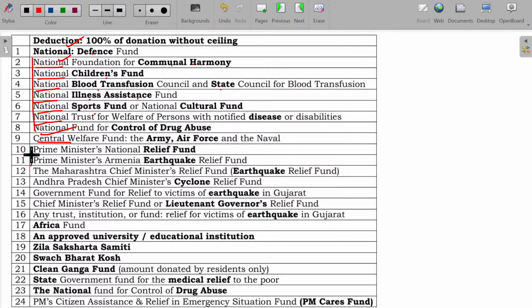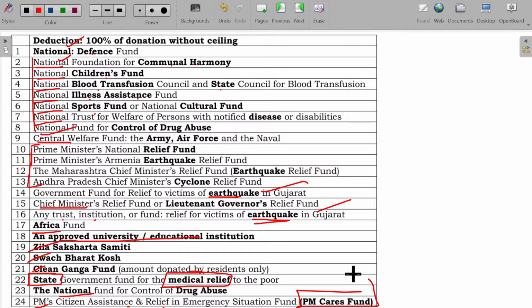PM, CM will come under this category, and earthquake, and this chief minister also comes under posting. Trusted institutions for earthquake, natural calamity. So these two are natural calamity. And Africa, approved university or education institution, Zilla Saksarda Samiti, Swachh Bharat, Clean Ganga. Even if it starts with state related to the medical relief to the poor can be deductible 100%. Again, here we have national, here PM Citizens Assistance and Relief in Emergency Situations Fund, simply called as PM Cares Fund.